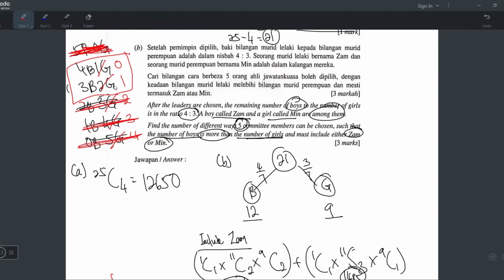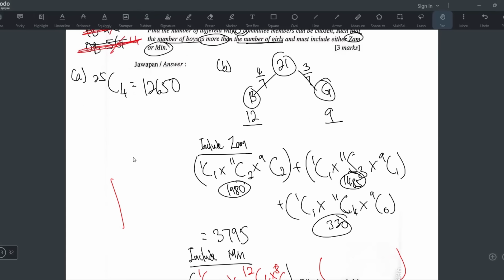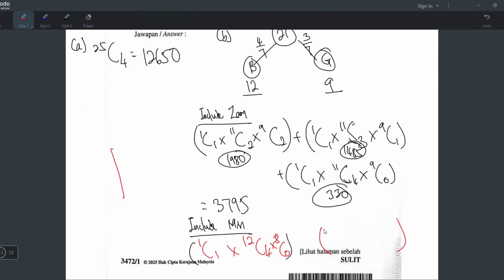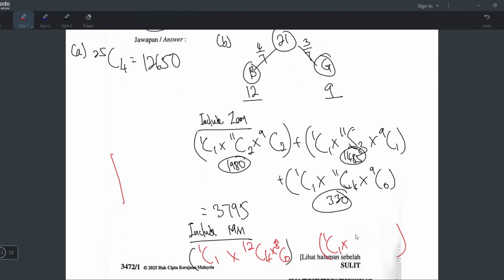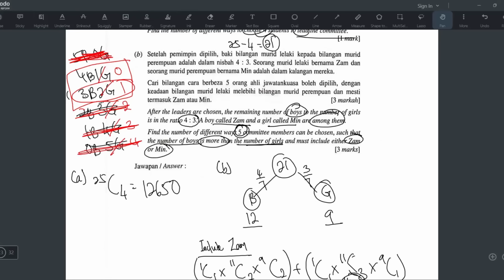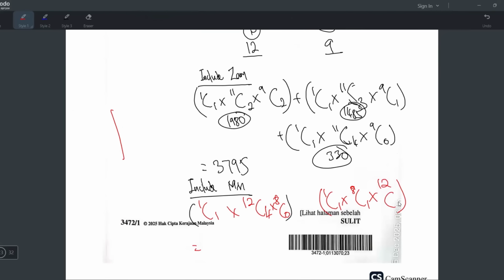Now we need to do this one: 3 boys, 2 girls, but 1 girl is already Min, so 1C1. There's 1 more girl to be chosen, from 9 people? No, 8 people, because Min was already chosen. So 8 people, and then multiply by the 12 boys, choose how many? 3 boys, 12C3. And then add here and then equals. Okay, so let's do this.